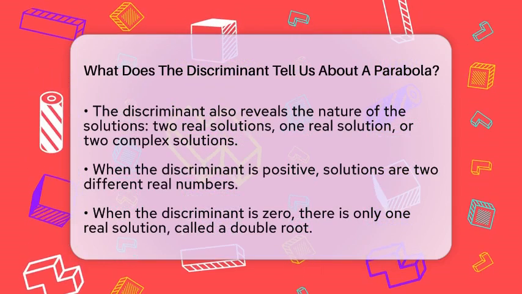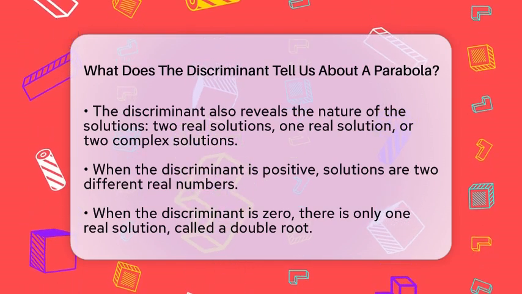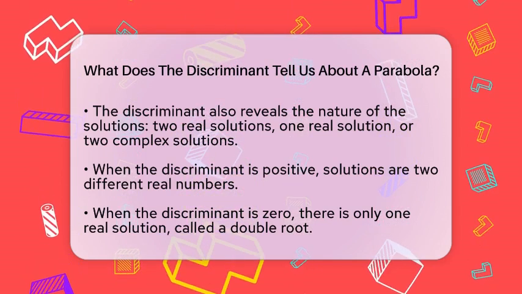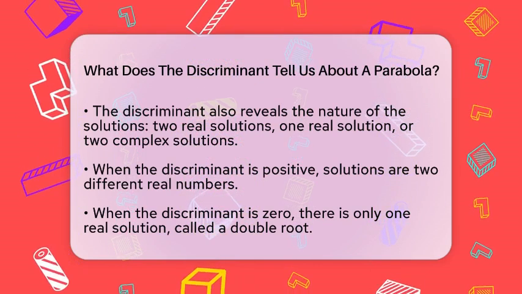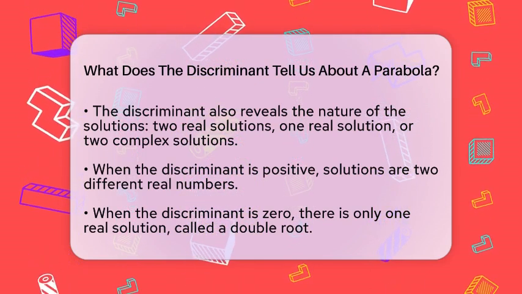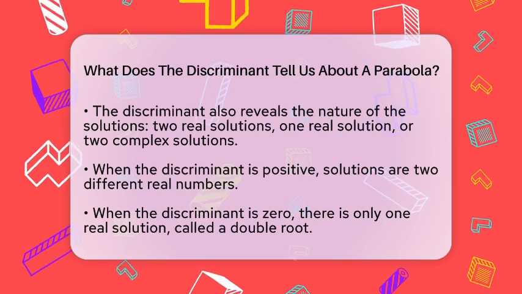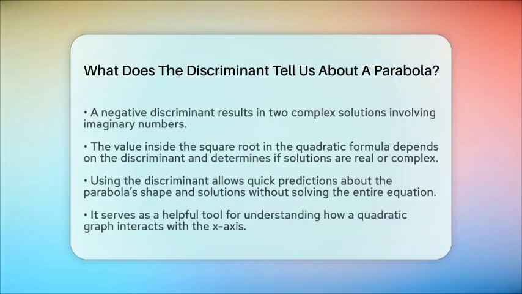The value inside the square root in the quadratic formula determines whether the solutions are real or complex. If the discriminant is greater than 0, the square root is a positive number, giving us two real solutions. If it equals 0, the square root is 0, resulting in one solution. And if it is less than 0, the square root involves an imaginary number, meaning no real solutions exist.